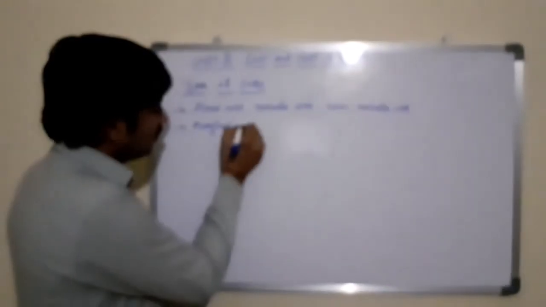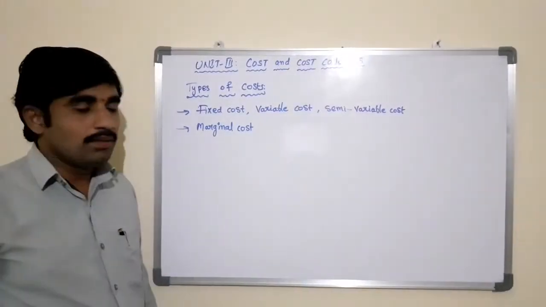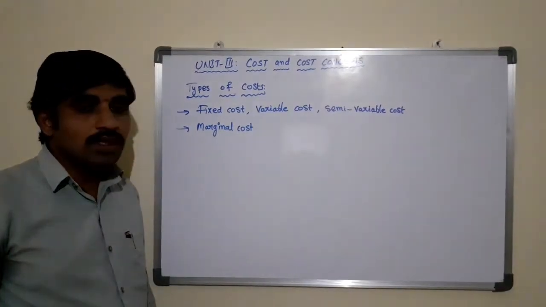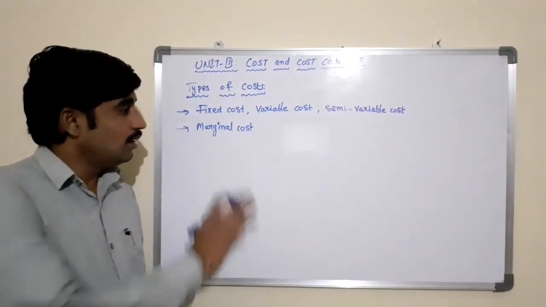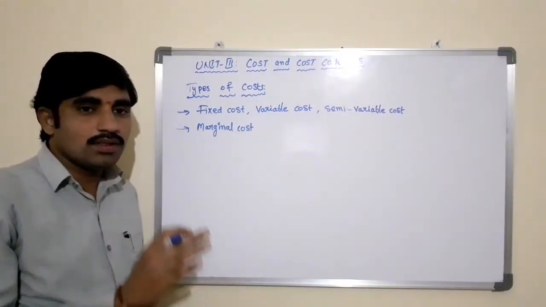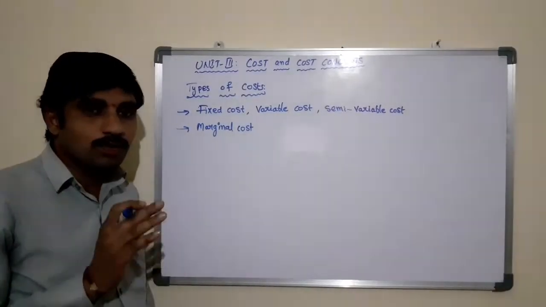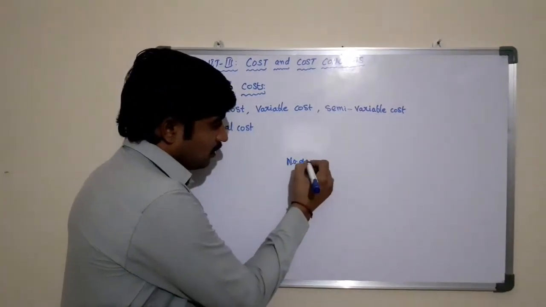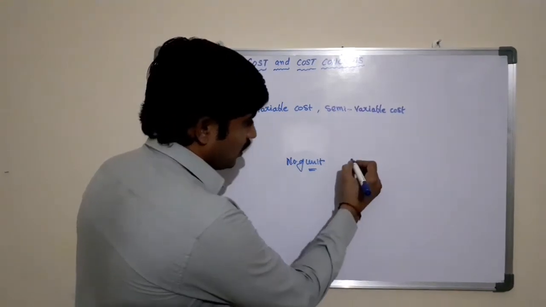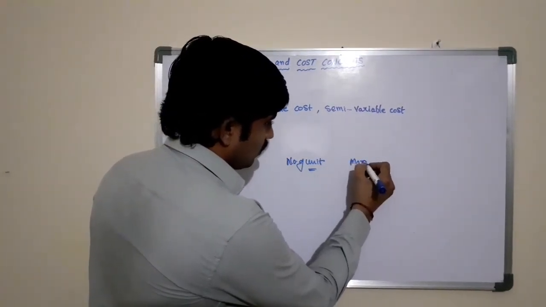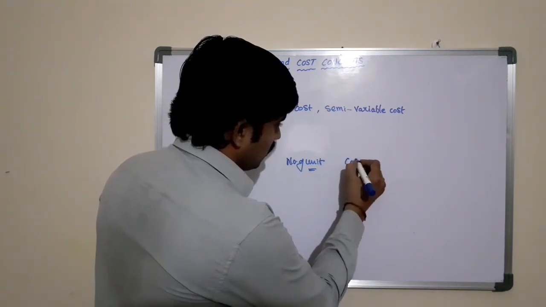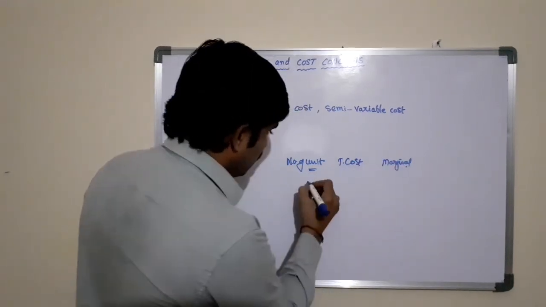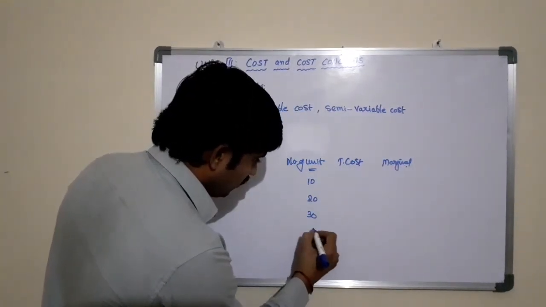The next one is marginal cost. Marginal cost is the additional cost incurred by the producer for producing additional units. Here, what is marginal cost? Marginal cost is the additional cost incurred by the producer for producing additional units. For example, here number of units producing and cost, total cost and marginal cost. Right, here 10, 20, 30, 40 units.